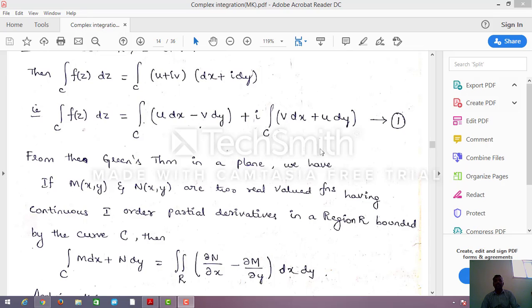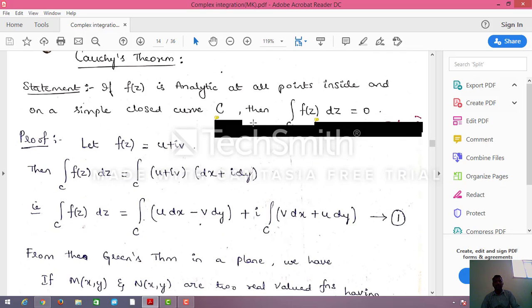In today's class, we are going to see Cauchy's theorem and its problems. First, what is Cauchy's theorem? We can see the statement.